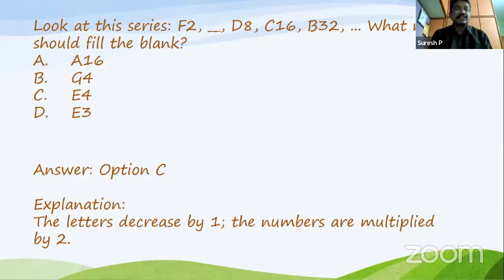And the next one, looking at the prefix numbers: 2, then 4 should come, 8, 16, 32, 64.